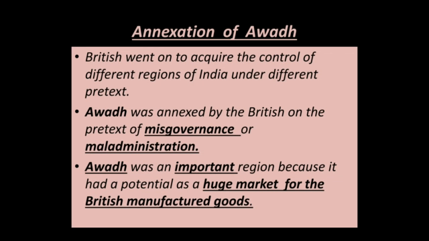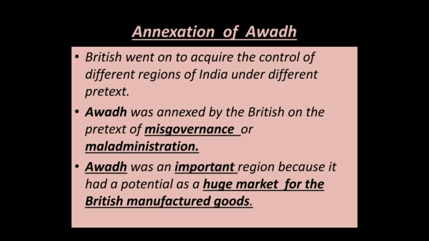Now, on what grounds was the annexation of Awadh done? Let us see. Awadh was annexed by the British on the pretext of misgovernance or maladministration. That is, the administration is not being efficiently done by the rulers. They are not able to manage the administration. So, we are going to take this region under our control.